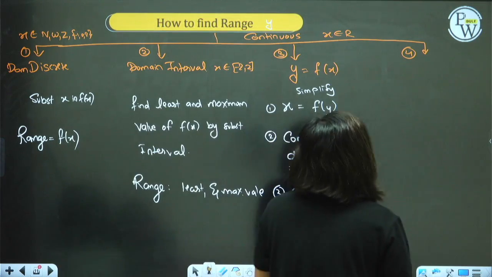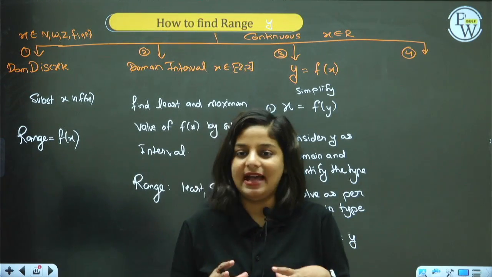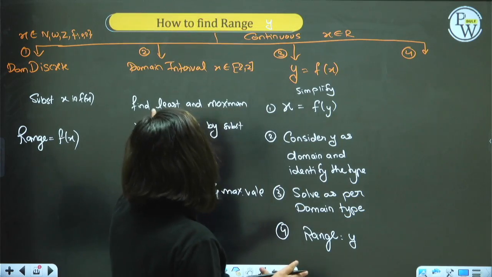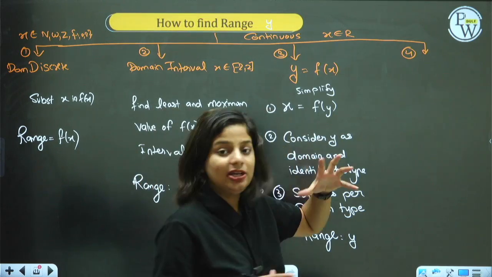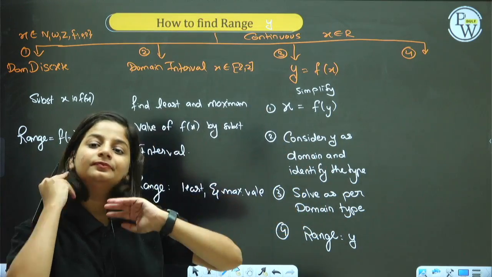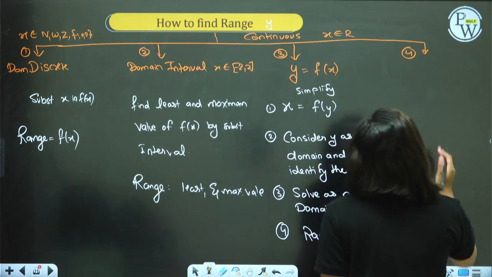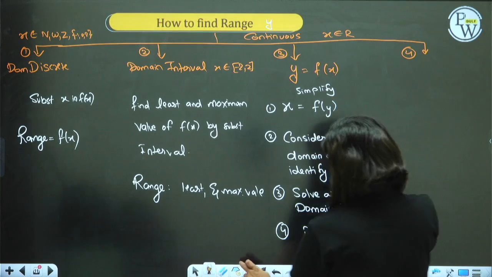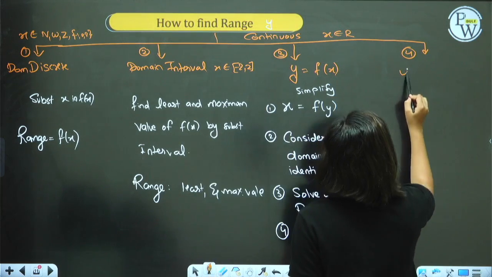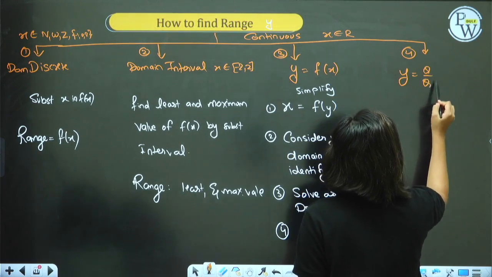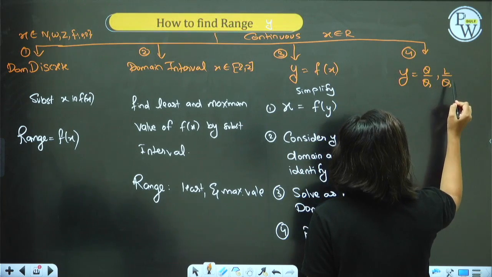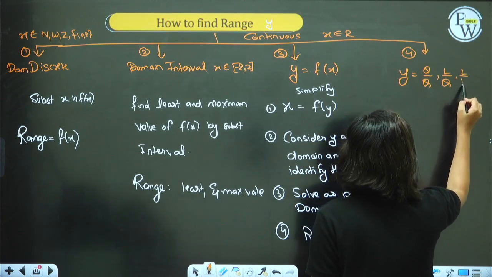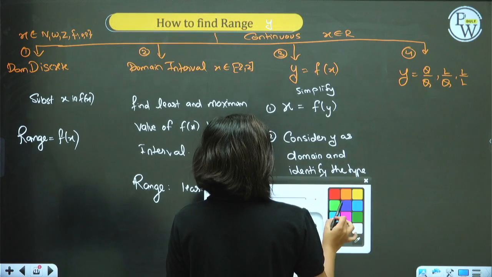And the fourth method is not always applicable. Again, it is a part of your interval method. Let me write the fourth method. Whenever you have y equal to quadratic by quadratic, linear by quadratic, or linear by linear, suppose you have these types, what will you do?